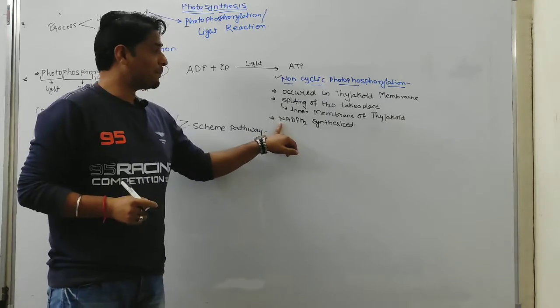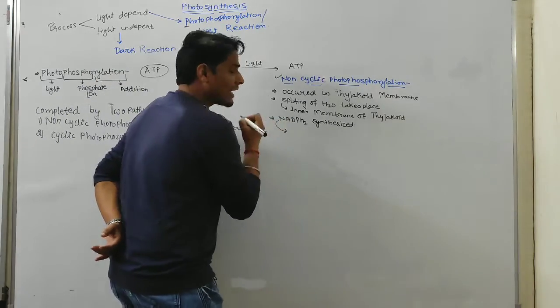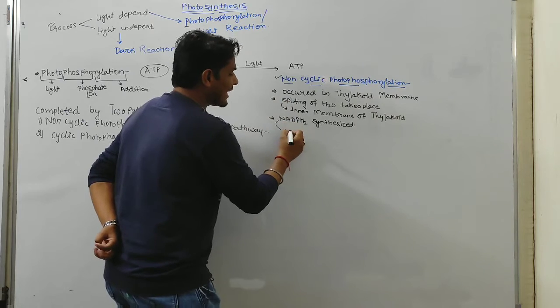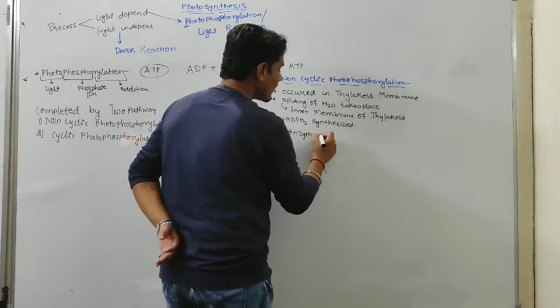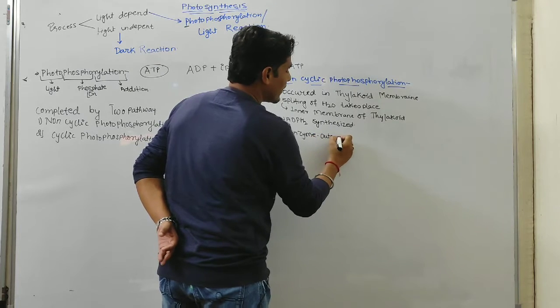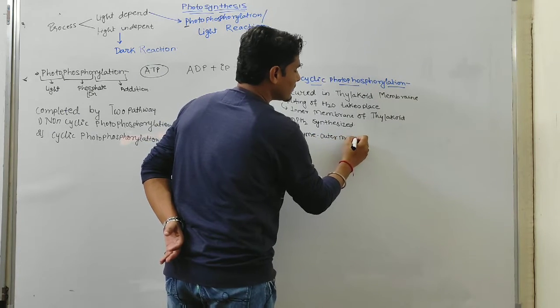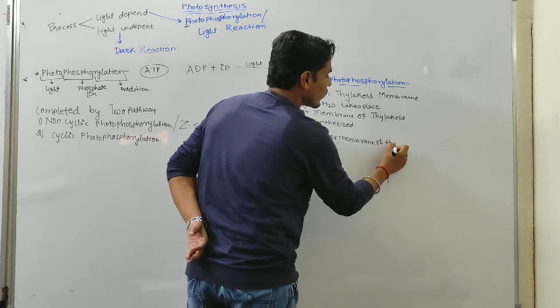For NADPH2 synthesis an enzyme is required, and that enzyme is present in the outer membrane of thylakoid.